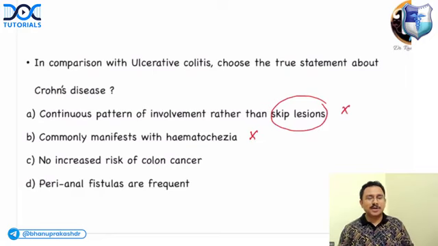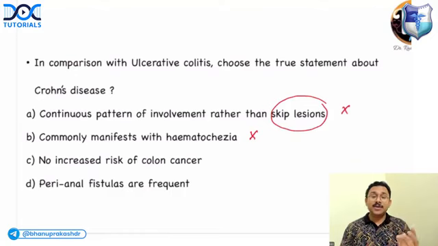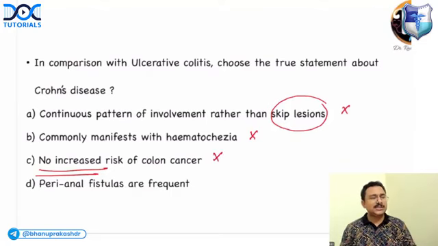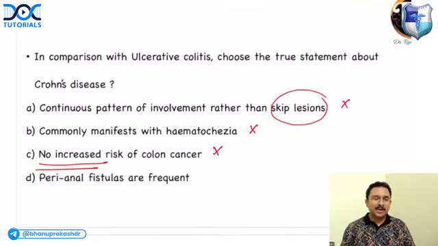No increased risk of colon cancer. Look, both Crohn's disease and ulcerative colitis have increased risk of colon cancer. Okay. But the risk is more with which condition? It is definitely ulcerative colitis. But the option says no increased risk. That is wrong. There is some increased risk with Crohn's disease also. But perianal fistulas are present. This would be a correct answer. That would be my best answer.